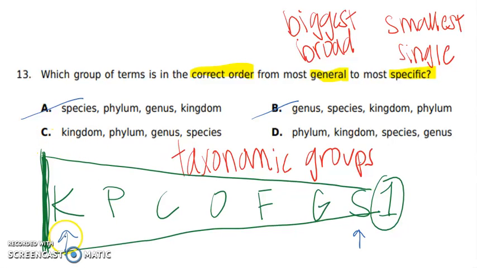C has kingdom. Okay, that's a good match. And then the next one, the P, phylum. And then we skip a couple, but it goes to genus, which would be next in line, and then finally species. So C is looking pretty good. Let's just check D just in case. D starts with phylum and then says kingdom. So that one's going backwards as well. So our correct answer can only be answer choice C.